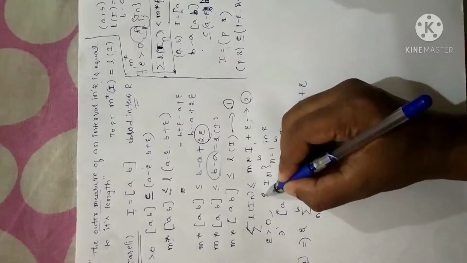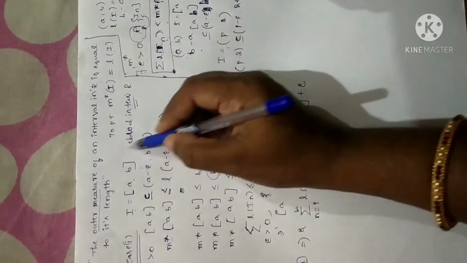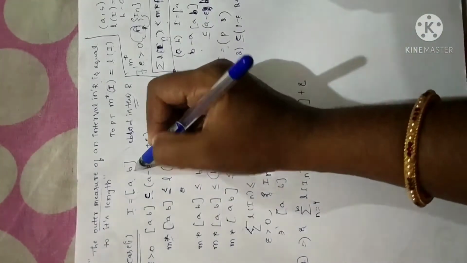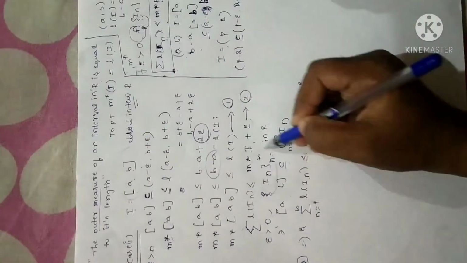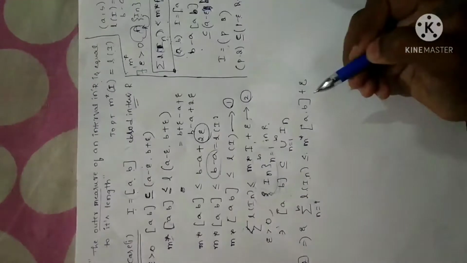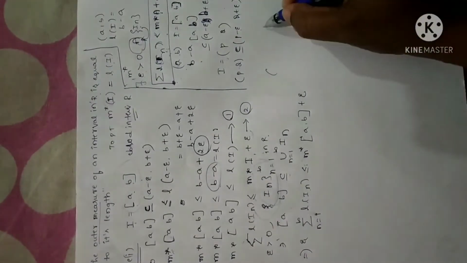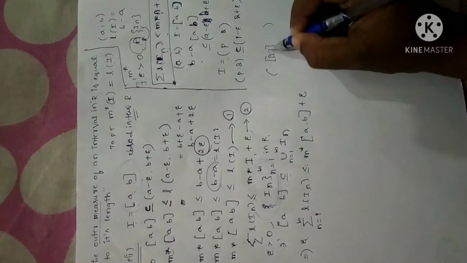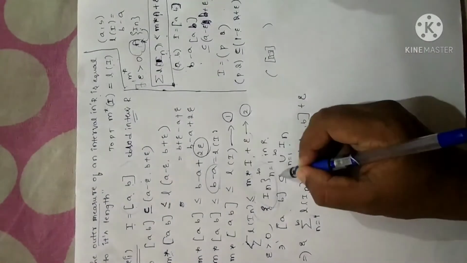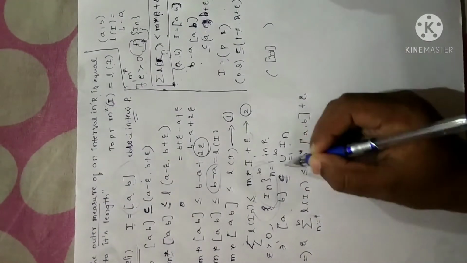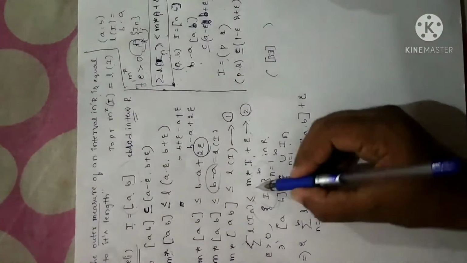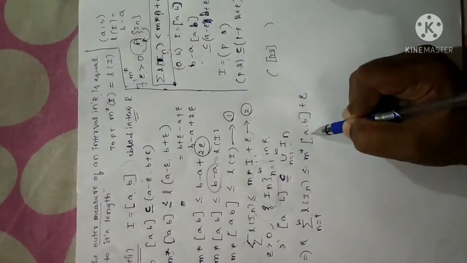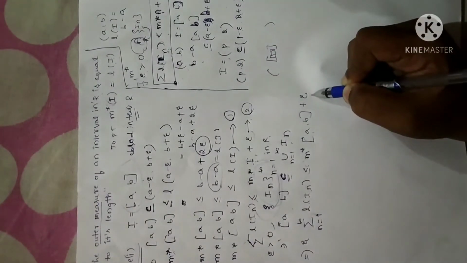And there exist n number of intervals in R, in such a way that this closed interval will be a subset of the union of all these open intervals. The meaning is this: suppose I have an open interval, we can find n number of closed intervals within this open interval. That is why I have written it is a subset. Now equation 2 becomes m star of I, which is none other than the closed interval AB, so I have substituted here, plus epsilon as it is.